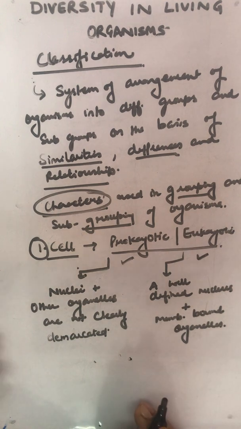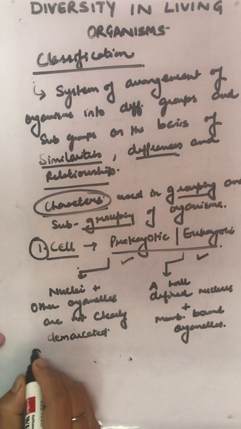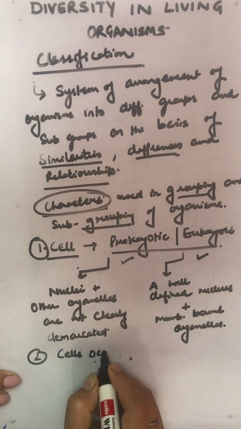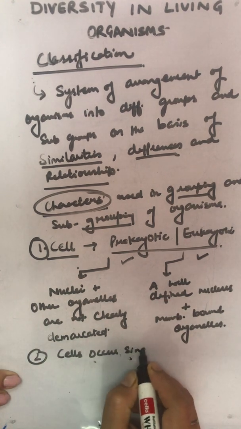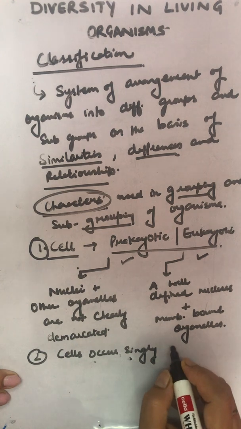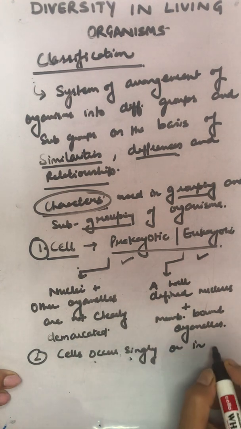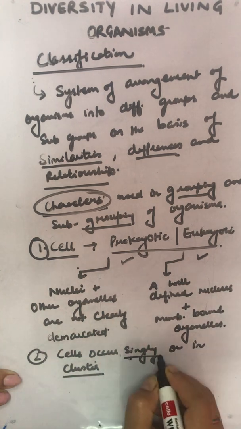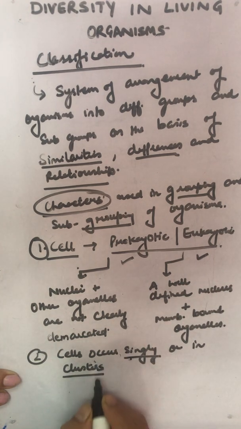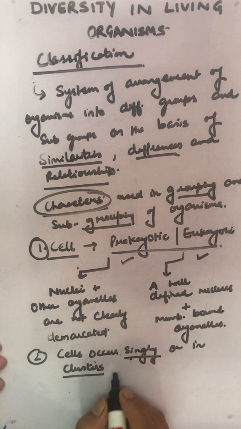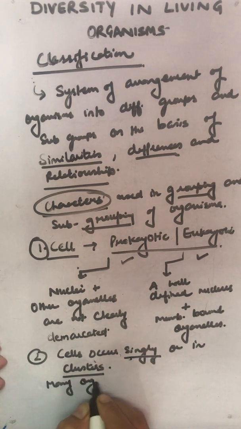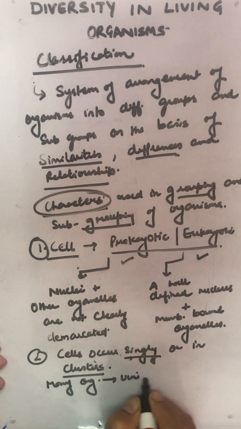Alright. Now second, whether the cells occur singly, that means in isolation alone, or in cluster, or they make groups. Now this is a question mark again. How do they occur in nature? So many organisms are unicellular. We know that.